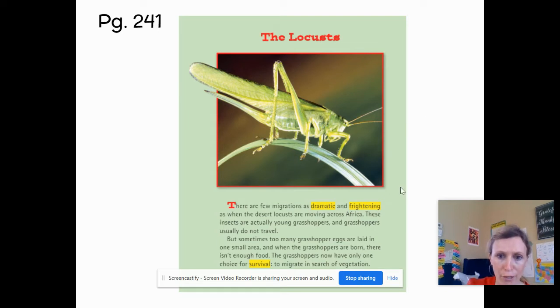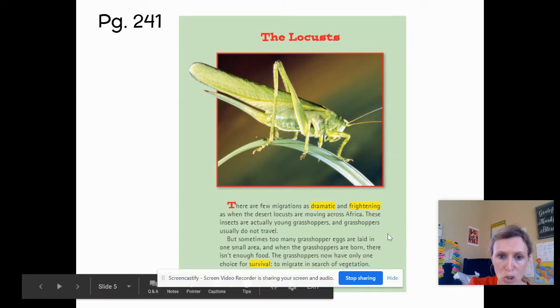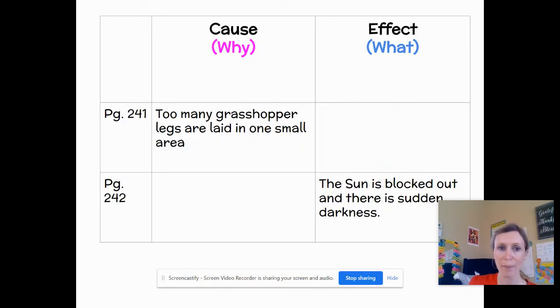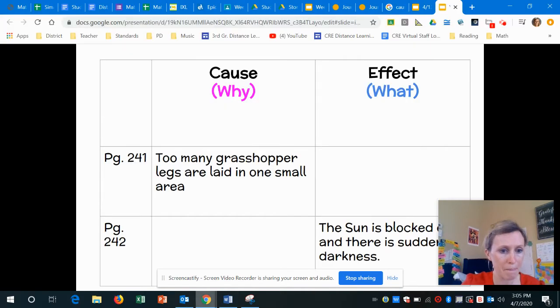There are few migrations as dramatic and frightening as when the desert locusts are moving across Africa. These insects are actually young grasshoppers, and grasshoppers usually do not travel, but sometimes too many grasshopper eggs are laid in one small area. And when the grasshoppers are born, there isn't enough food. So the grasshoppers now have only one choice for survival. They have to migrate in search of vegetation. So we found it. Too many grasshopper eggs are laid in one small area. What happens? They have to move because there's not enough food.